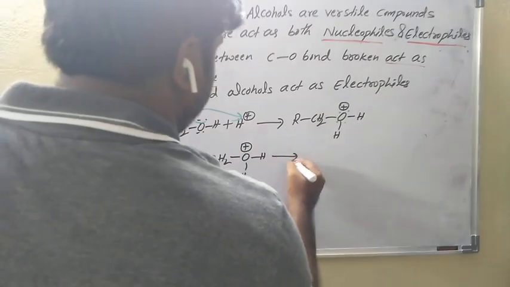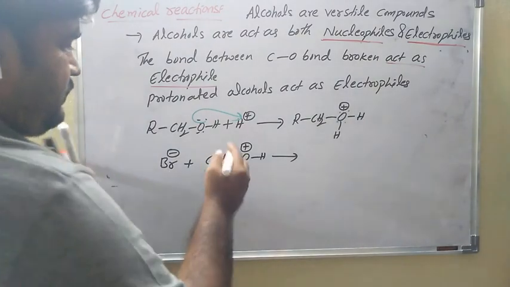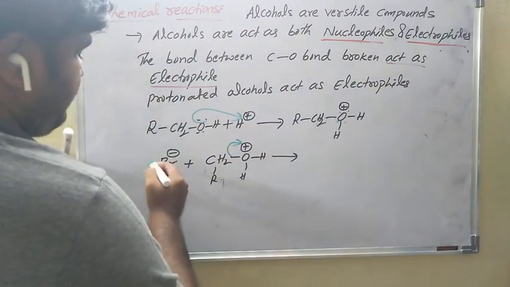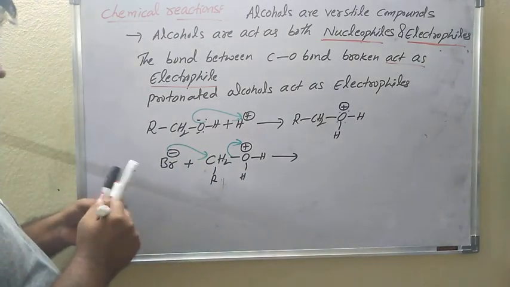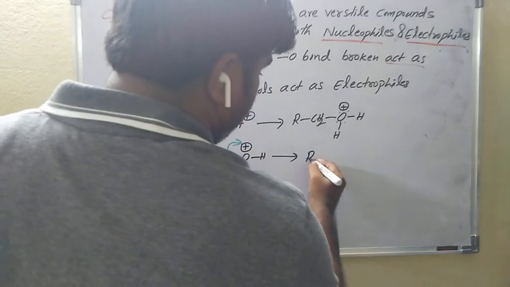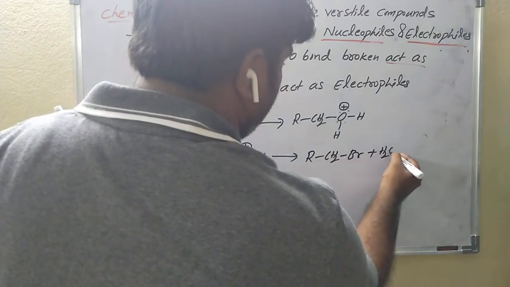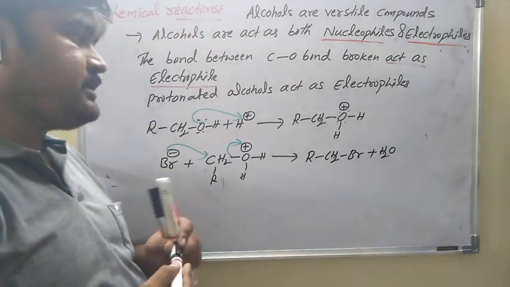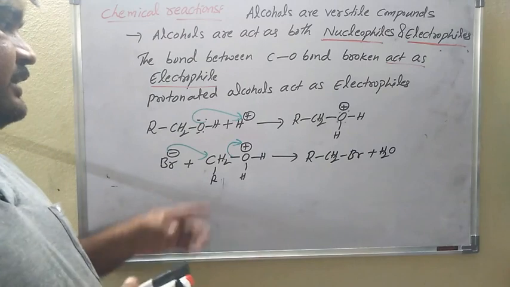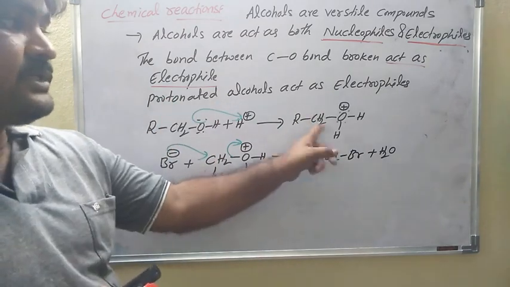See, here is what happened. This bond is shifted to here. Immediately this bond is attached to this carbon. So that means protonated alcohols, then R CH2 Br plus H2. So protonated alcohols is, don't think about, here is first nucleophile, this is not protonated alcohols, that's why here is mentioned, this is protonated alcohols.